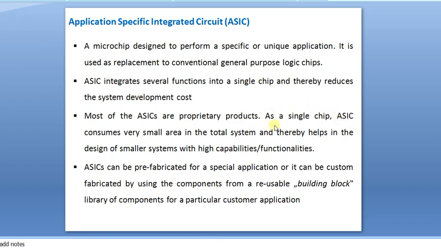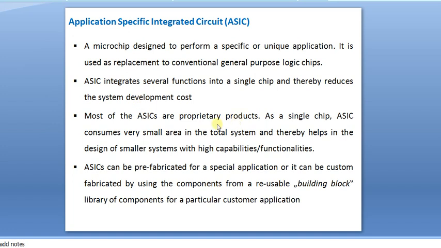It's a single chip. An ASIC consumes a very small area in the total system and thereby helps in the design of smaller systems with high capabilities or functionalities. Actually it is not a large chip; it performs a small operation here.